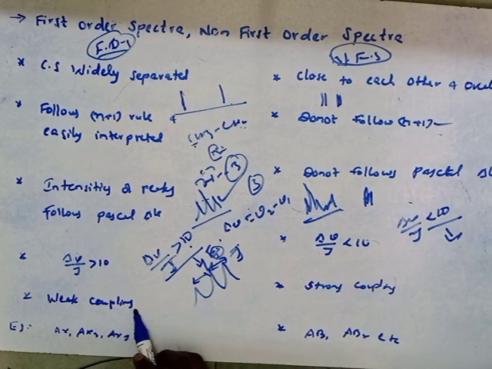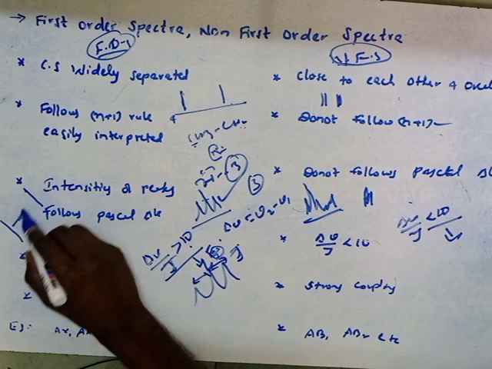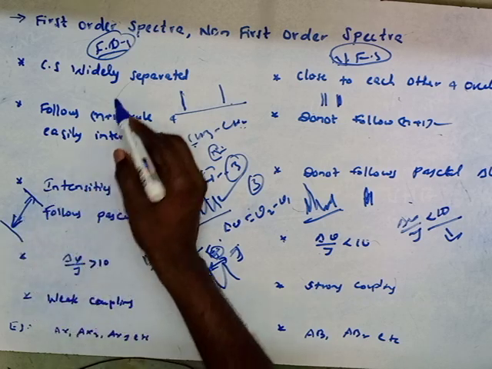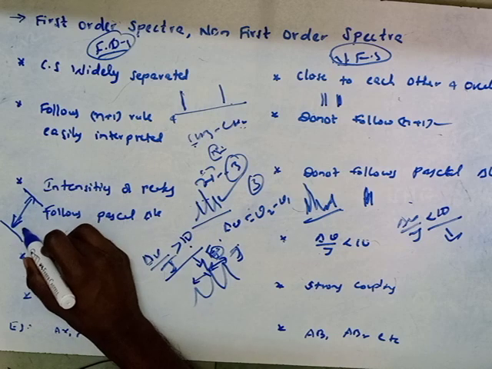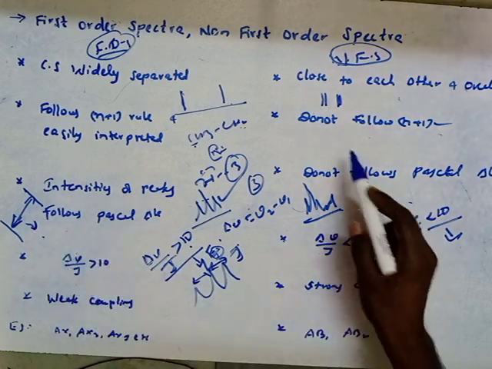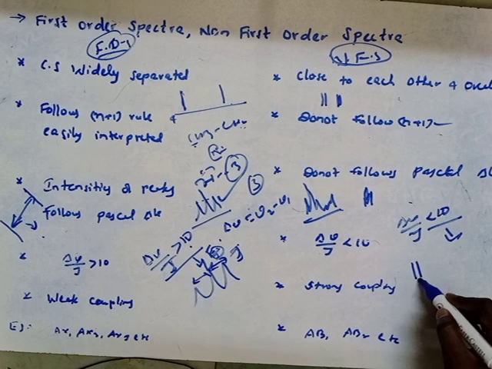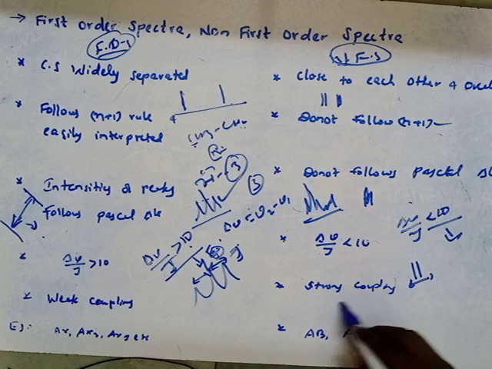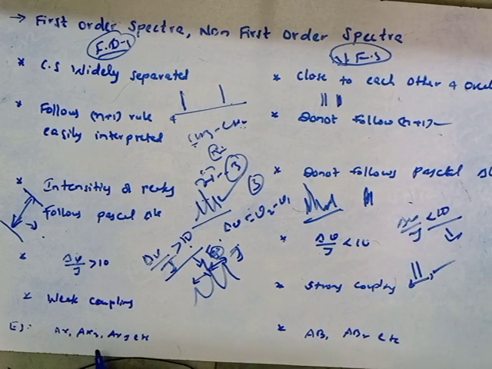First order spectra is a weak coupling, because the distance between the chemical shift values is very long, very far. Whereas in non first order spectra, they are very close to each other, so there is very strong coupling between the adjacent peaks.